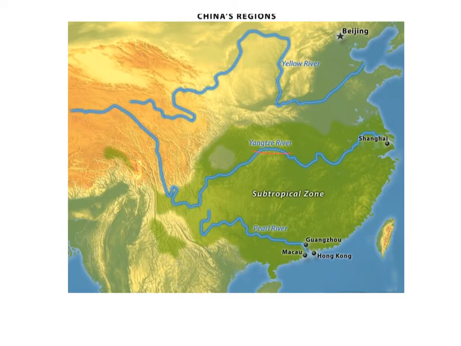Here's the Chang Jiang, or the Yangtze, and the Huanghe would be a bit difficult to identify on this map because it's also known as the Yellow River. So this is also the Huanghe, and this is the Chang Jiang.